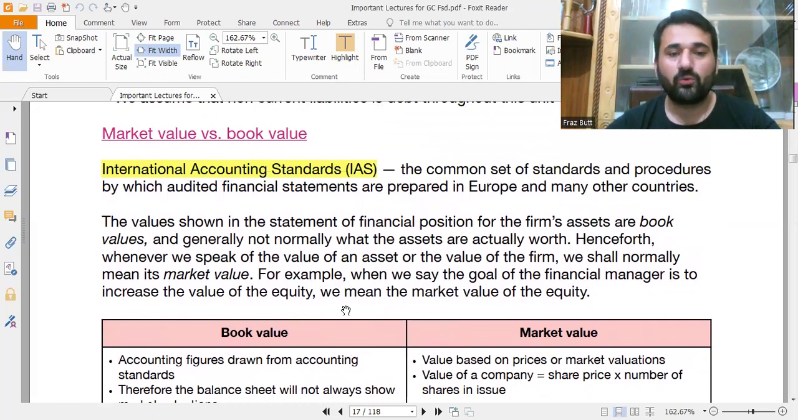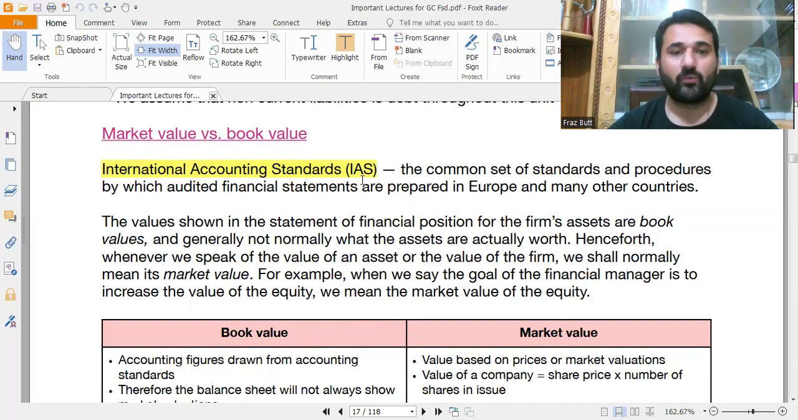But before going to the income statement, I will cover a short difference between book value and market value, and this difference will be based on international accounting standards. Okay, market value versus book value, we will read and discuss its differences. However, let's first discuss international accounting standards.